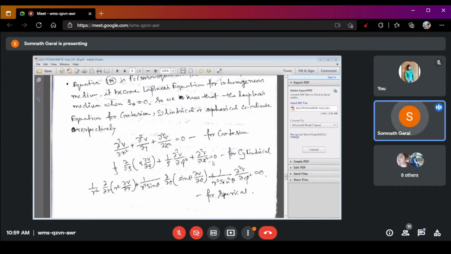The Laplacian for the Cartesian coordinate is given by del square V by del x square plus del square V by del y square plus del square V by del z square is equal to 0. This is the equation for Cartesian coordinate.